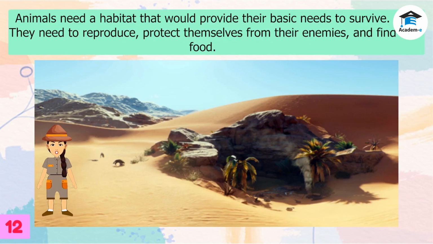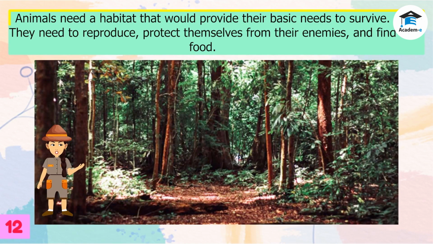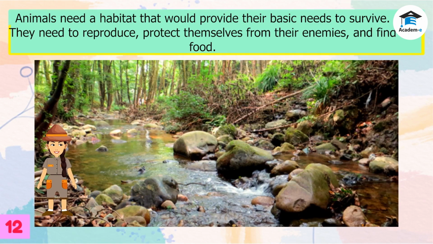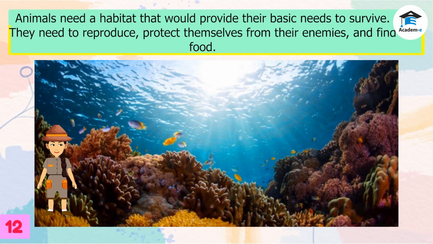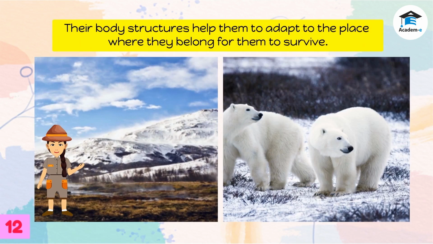How are habitats important to animals? Animals need a habitat that would provide their basic needs to survive. They need to reproduce, protect themselves from their enemies, and find food. Their body structures help them to adapt to the place where they belong, for them to survive.